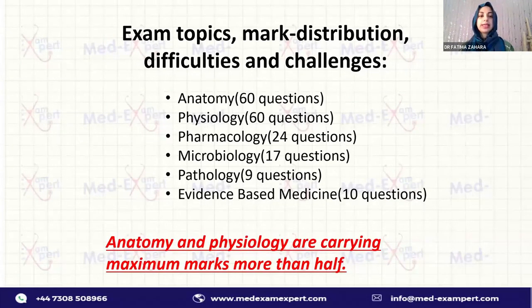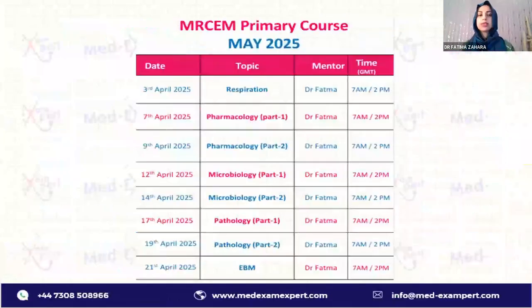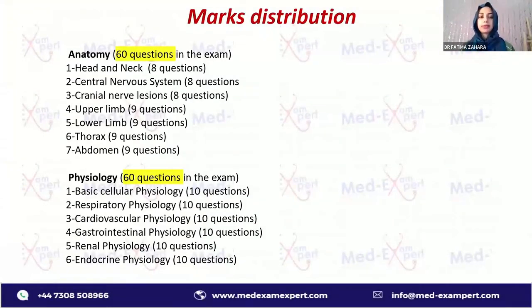In these first slides, we will show you the marks distribution. Anatomy has head and neck, central nervous system, and cranial nerves. 8 questions come from head and neck, 8 from CNS, 8 from cranial nerves, and 9 questions from upper limb. You can take a screenshot of this marks distribution, or our team will also share it in Telegram.